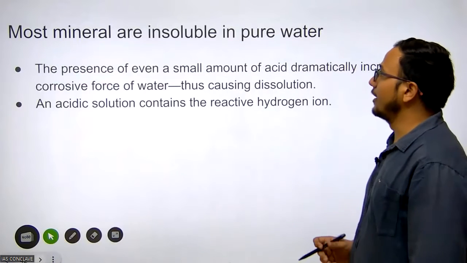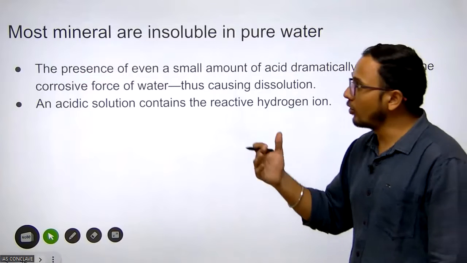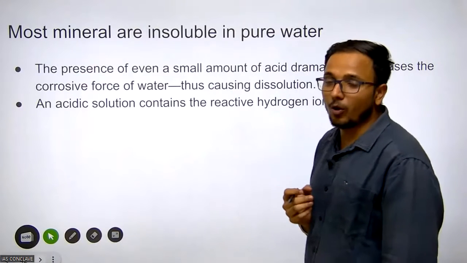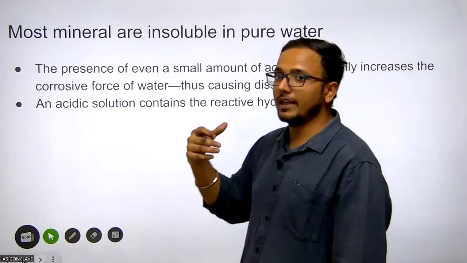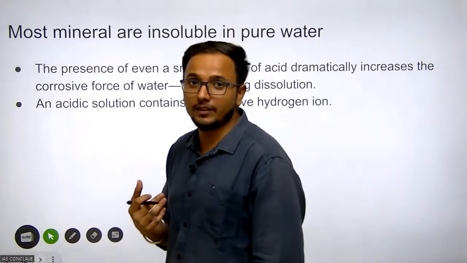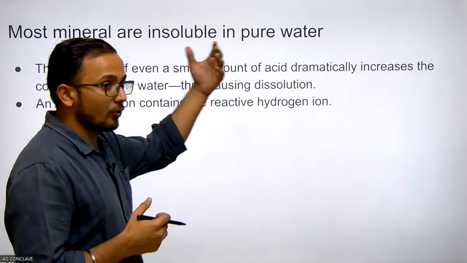Now, most minerals are insoluble in pure water, but then how did dissolution take place? Although most minerals are insoluble, it is because of certain chemicals, like carbon dioxide and sulfur dioxide, that form weak acids, and this is how they enter into the pure water.